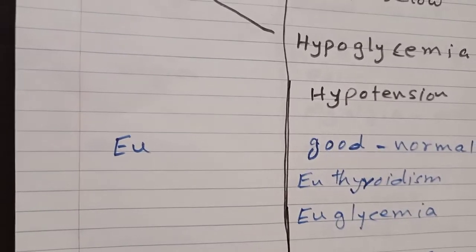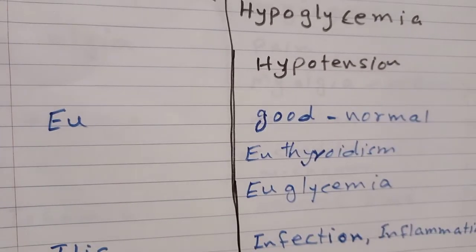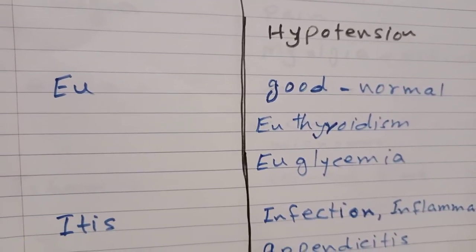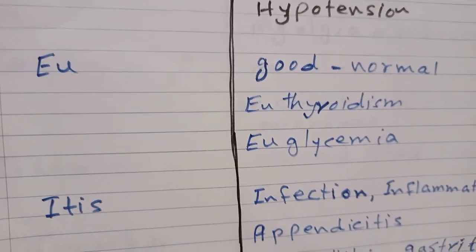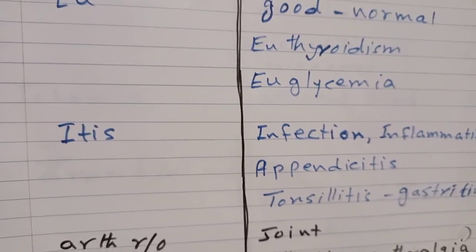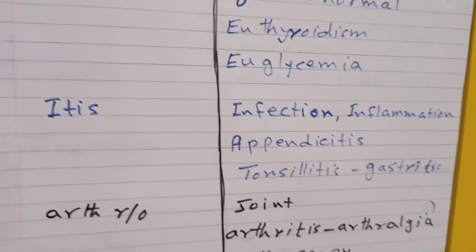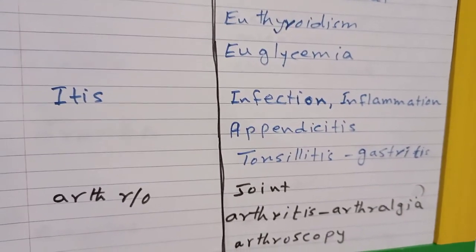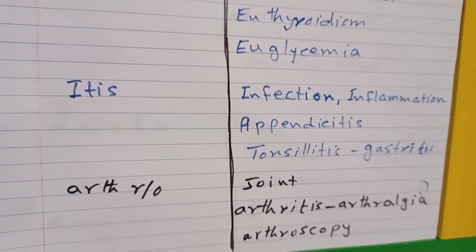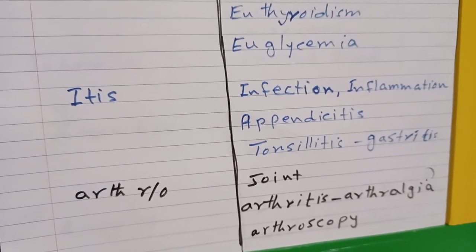Eu stands for good, normal. Euthyroidism, normal functioning of the thyroid. Euglycemia, normal level of glucose in the blood. Itis, infection or inflammation. It stands for both. Appendicitis, infection of the appendix. Tonsillitis, infection of the tonsil. Gastritis, infection of the stomach.